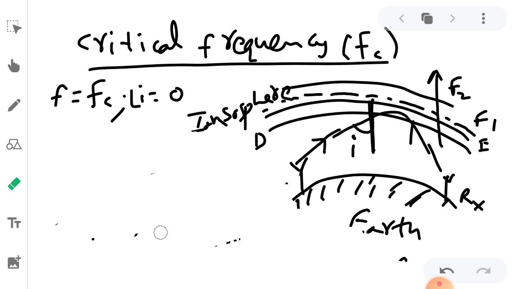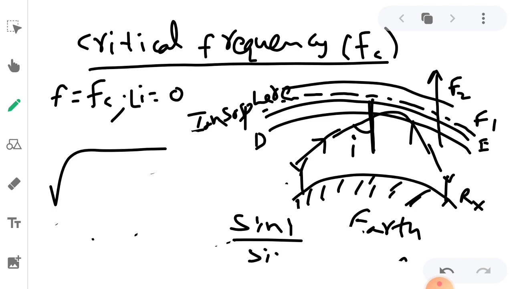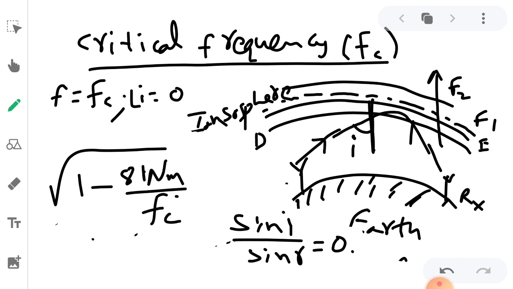for a vertical incidence. Now if you substitute these values, sin 0 is 0, so sin i by sin r becomes 0. That is the left hand side, it becomes 0. We get 1 minus 81 Nm, that is the maximum concentration of that particular layer, is equal to 0, because sin 0 is 0.